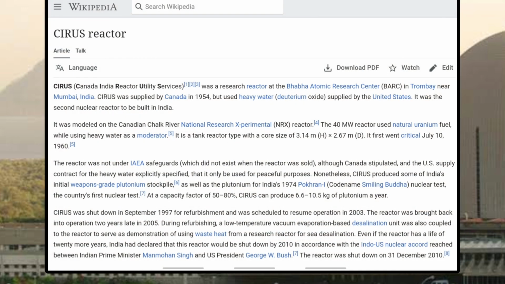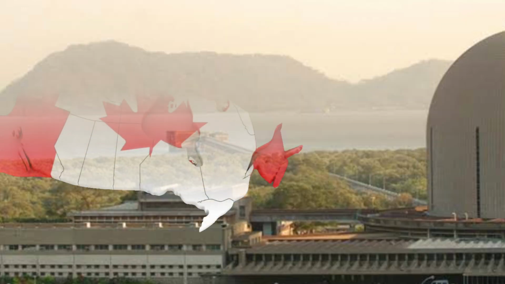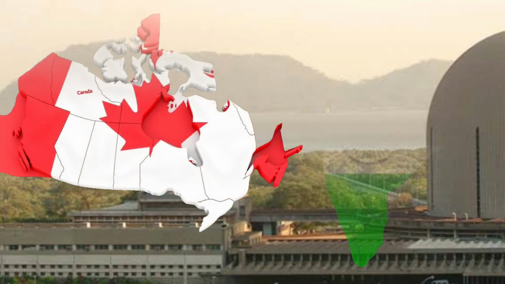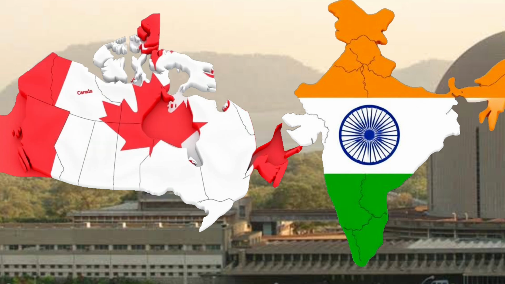But after this test, Canada immediately suspended the export of nuclear materials and technology to India. This was a direct response to India's use of civilian nuclear technology for military purposes, violating the understanding under which Canada had provided these materials. This led to a halt in future cooperation. Canada condemned India's nuclear tests at various international platforms and publicly expressed its disappointment.